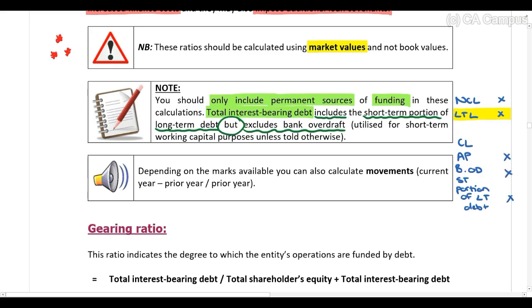Okay, obviously it can include other things as well. I'm just using this for illustration purposes. So for now, please assume we are the company and this is what their statement of financial position looks like.